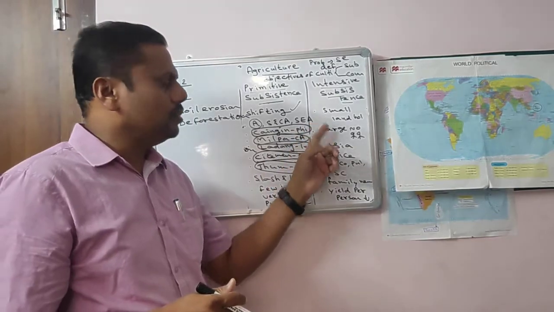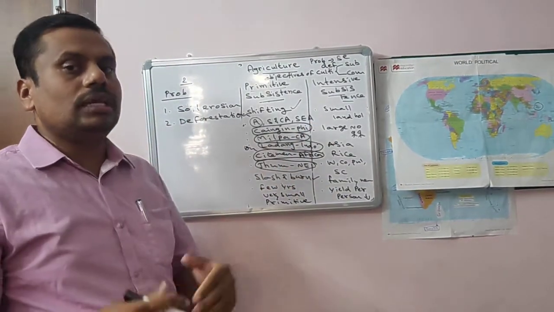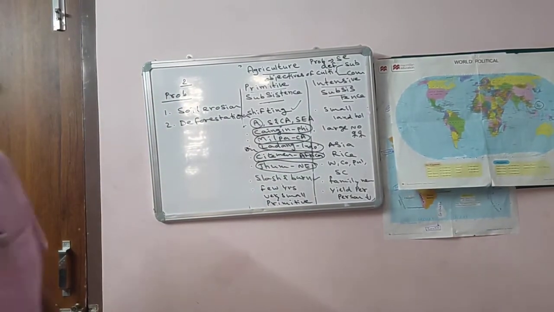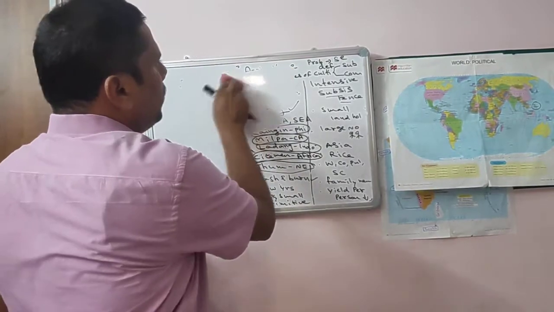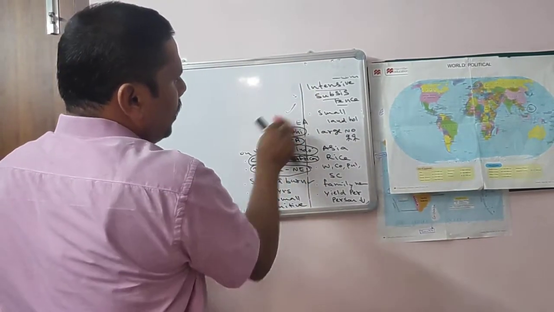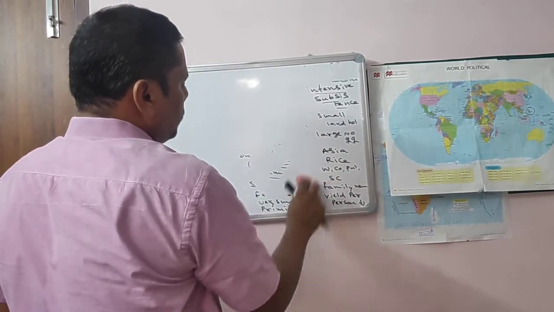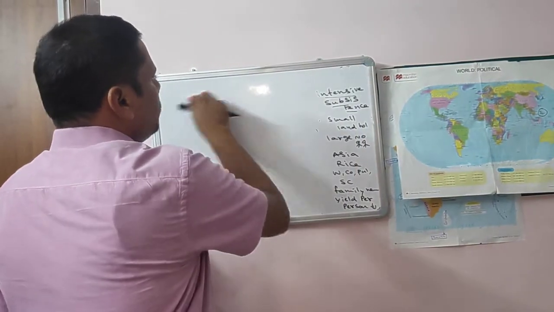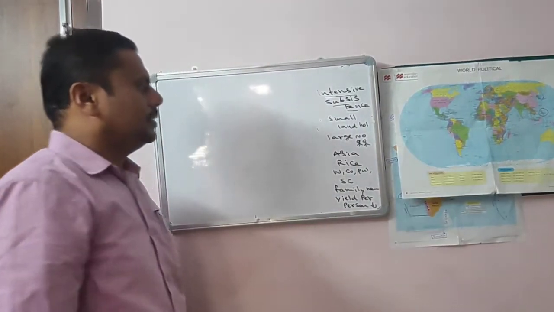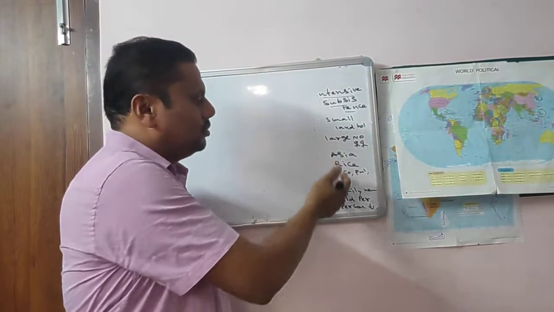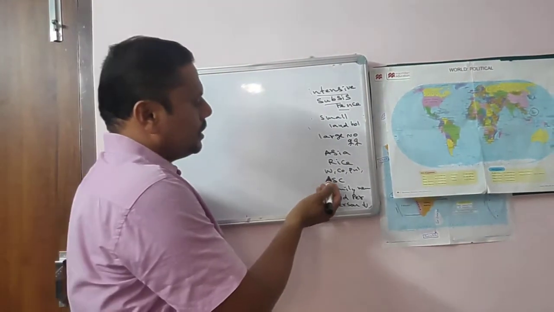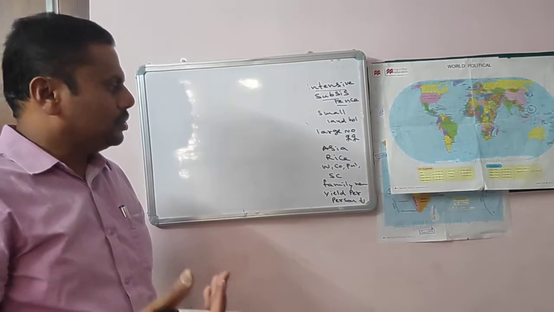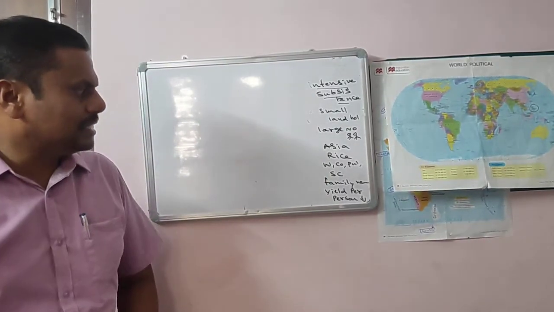Particularly, intensive subsistence agriculture is practiced in Asia, remember, and the predominant crop is rice. Other crops grown in intensive subsistence agriculture are wheat, corn, pulses, and sugarcane.